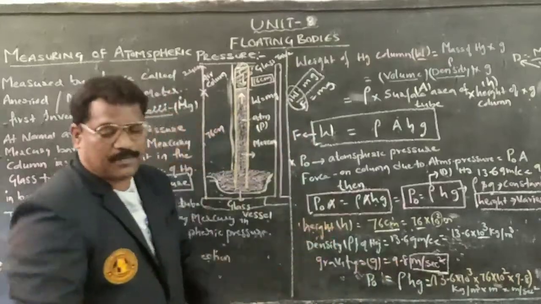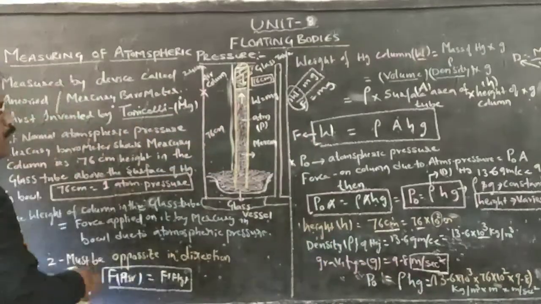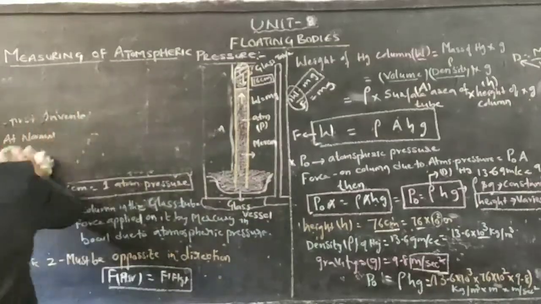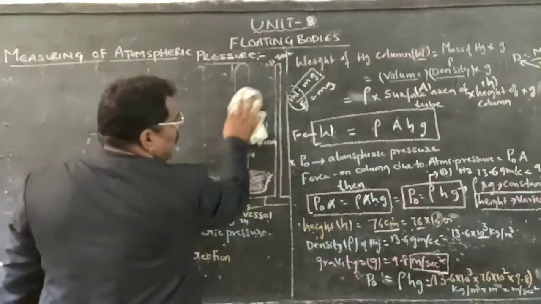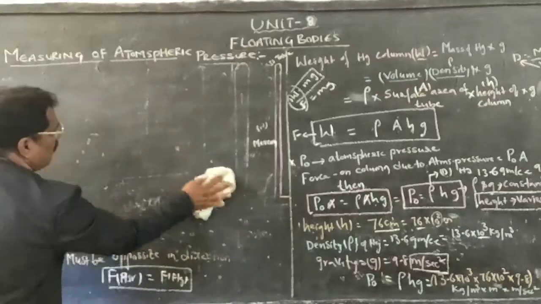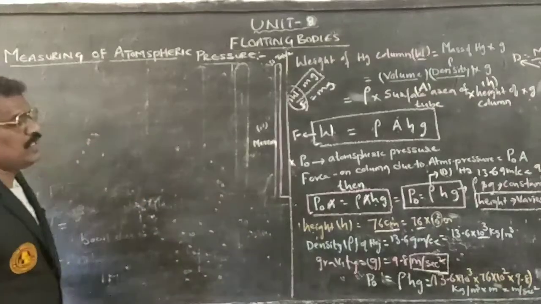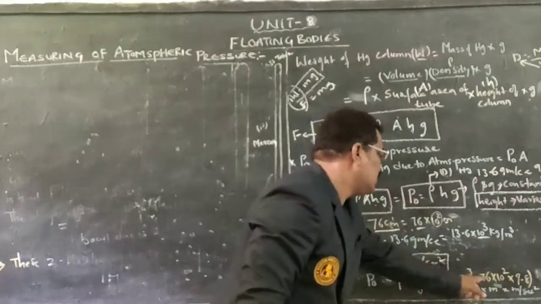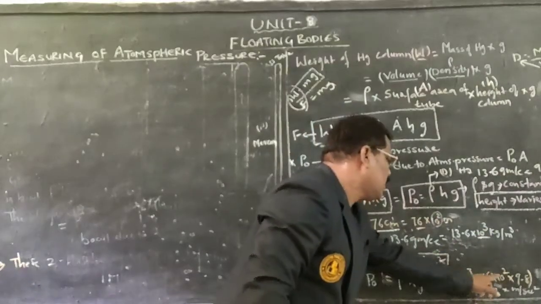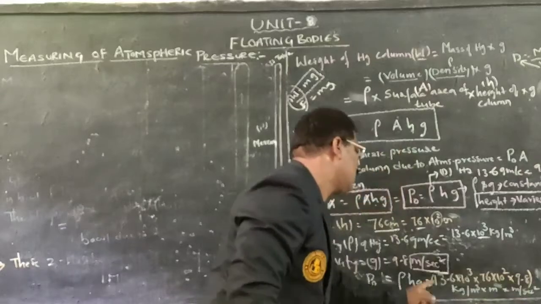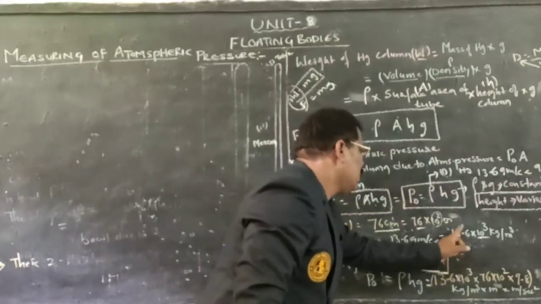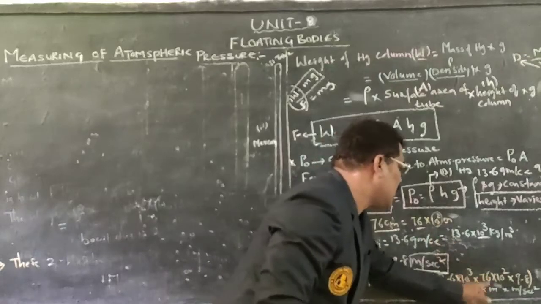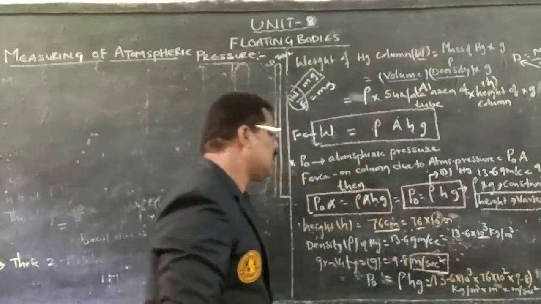Substitute: P naught is equal to rho into H into G, whose value is 13.6 into 10 to the power of 3, 76 into 10 to the power of minus 2, and 9.8, with units kg per meter cube, meter, and meter per second square.